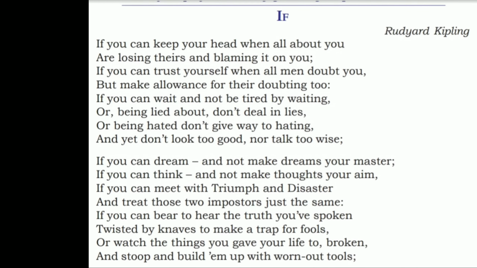These conditions are to be fulfilled, then only one will become a perfect man or a successful man in one's life. Let us see what conditions the poet presents through this poem. So first of all, let us listen to this poem. You all listen first.